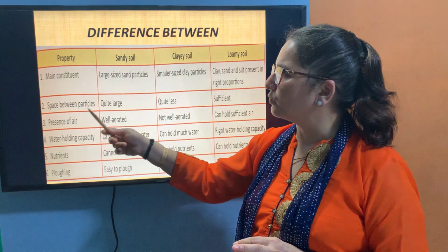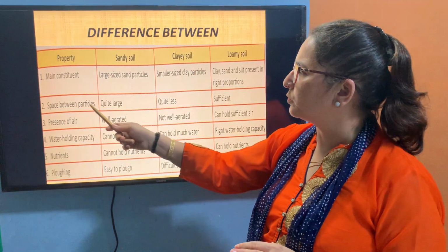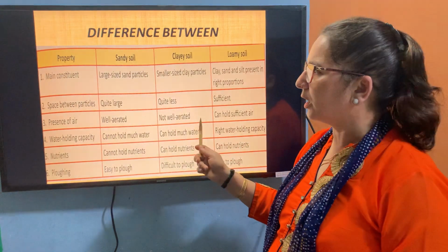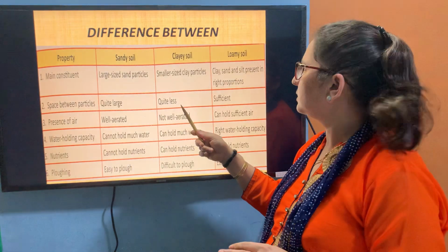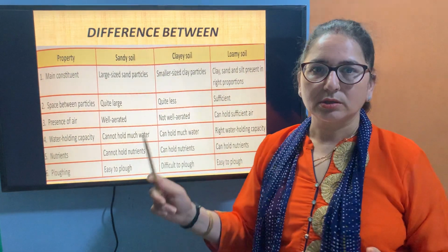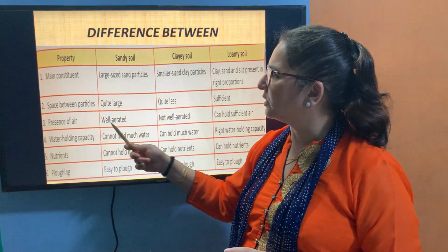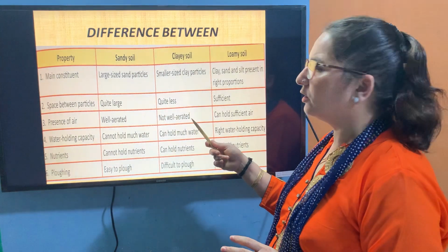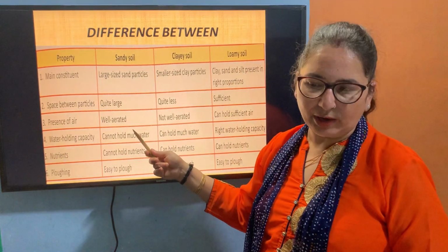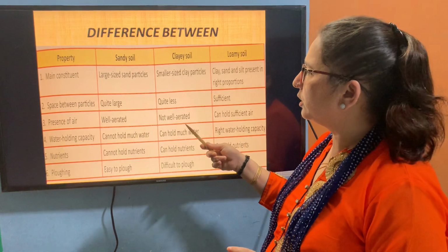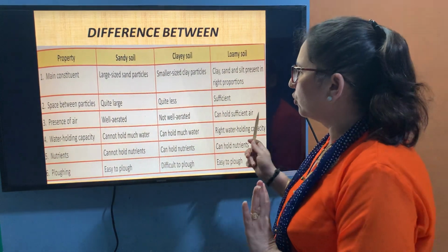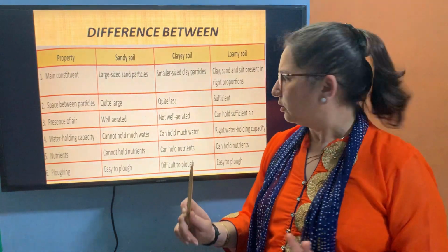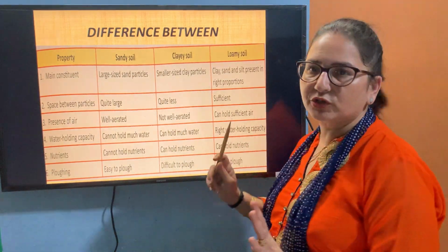Next we have space between particles. Now space between particles is quite large in sandy soil, in clay soil it is quite less and in loamy soil it is sufficient. Then we have presence of air. Sandy soil is well aerated, and clay soil is not well aerated, and loamy soil can hold sufficient air.